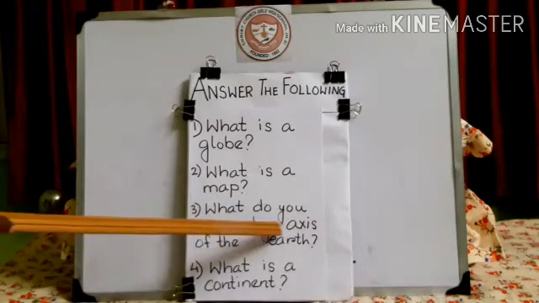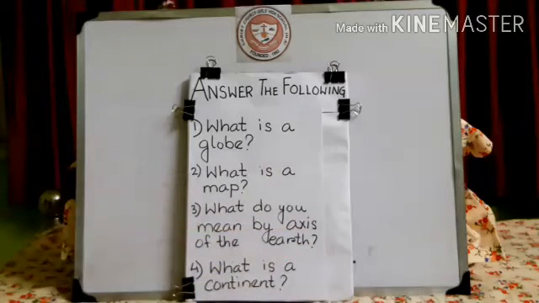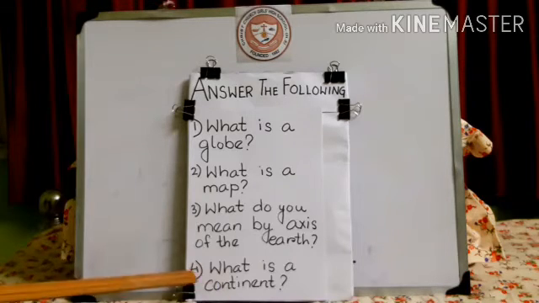What do you mean by the axis of the earth? The answer is given on page number 14 under new words. An imaginary line passing north-south through the middle of the earth is known as axis of the earth. Got it? The answer is on page 14. An imaginary line passing north-south through the middle of the earth is known as axis. Got it? Now we will quickly move to question number 4.